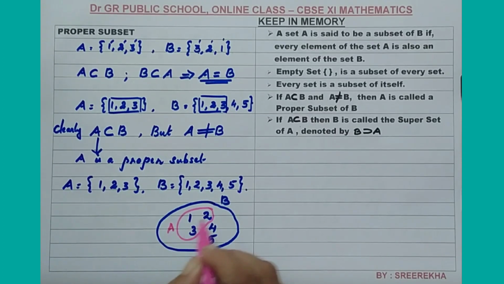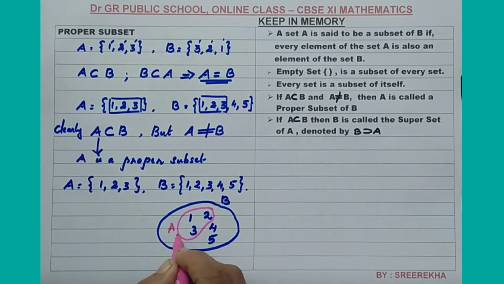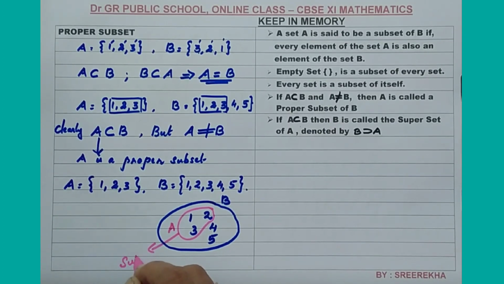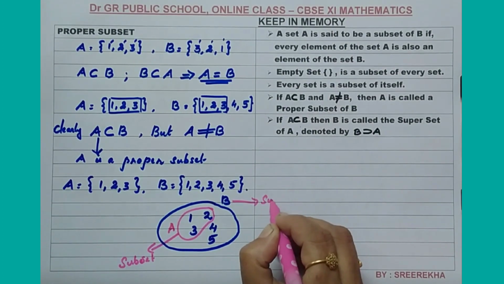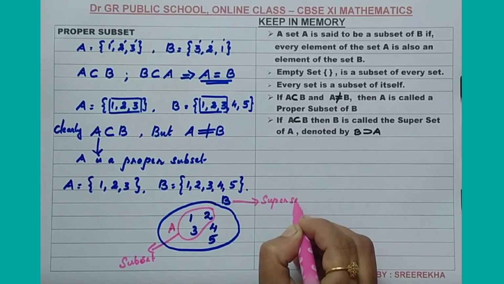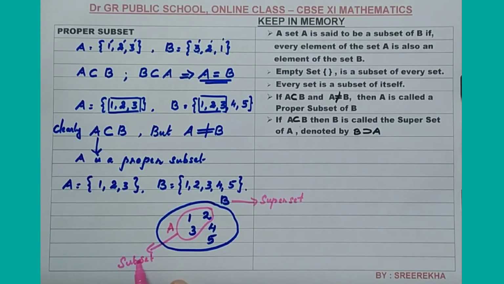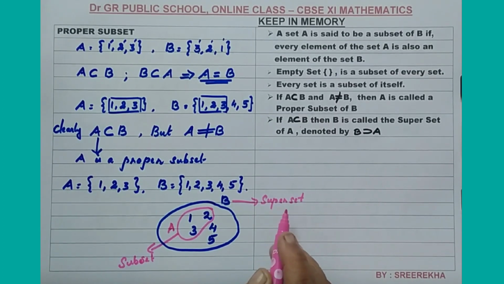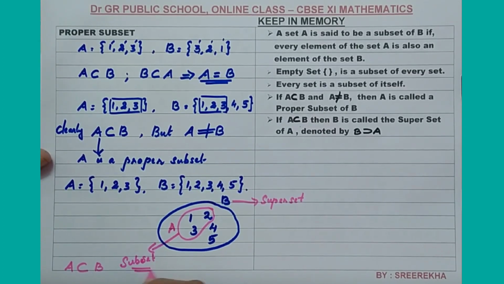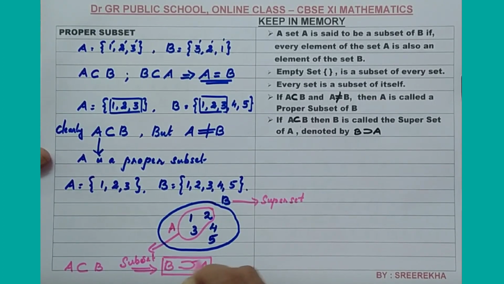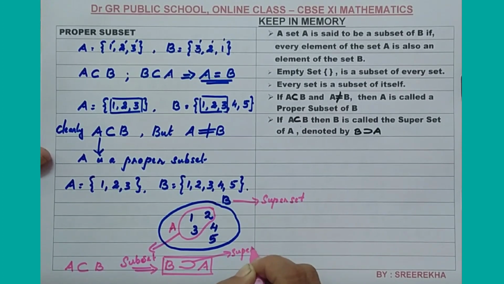A subset is a set which is contained in another set. Here, A is called the subset, but B is called the superset. A is a subset means that A is contained in B, but B is the larger set, hence it is called a superset. So, A is a subset of B, or you can say that B is a superset of A. This is the representation for superset.